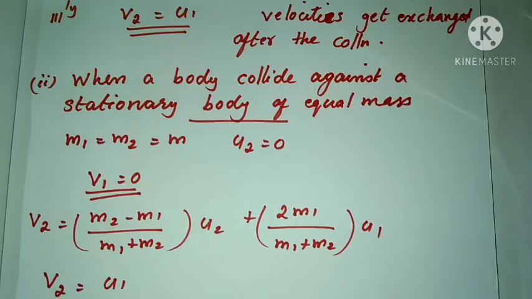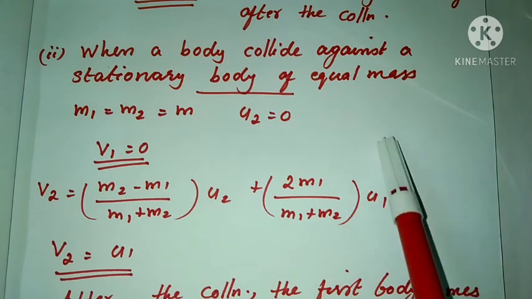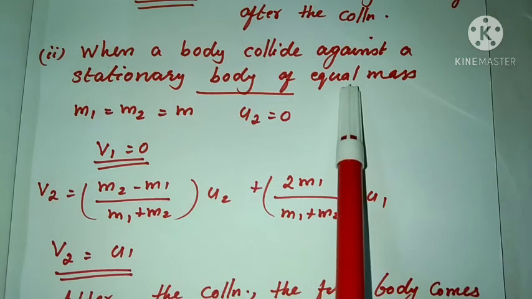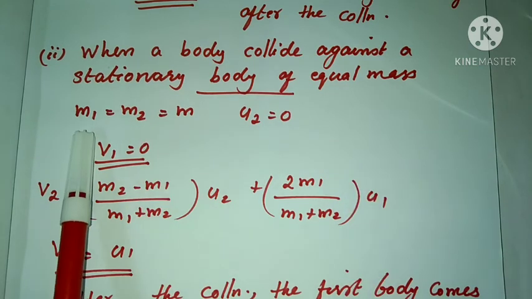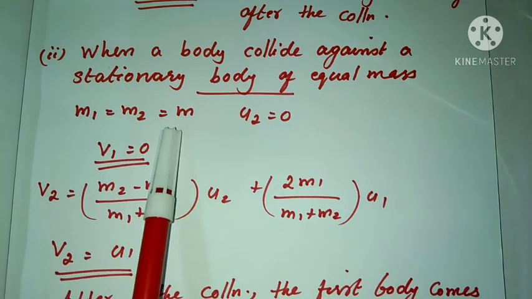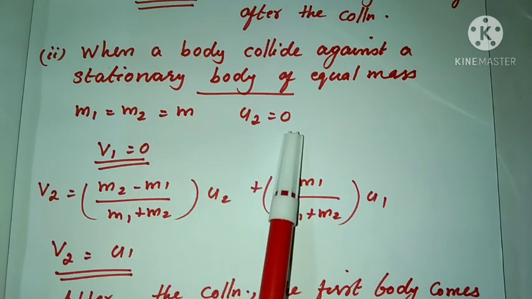Second case: when a body collides against a stationary body of equal mass. The masses of the two bodies are equal, M1 equal to M2 equal to M, and the second body is stationary.